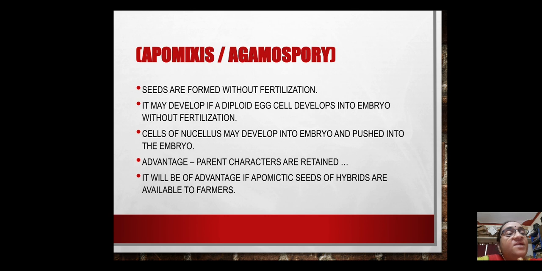So this is the advantage of apomixis. If it is introduced into these hybrid varieties of some of the economically important crop plants, then the good characters of the hybrid will be retained.